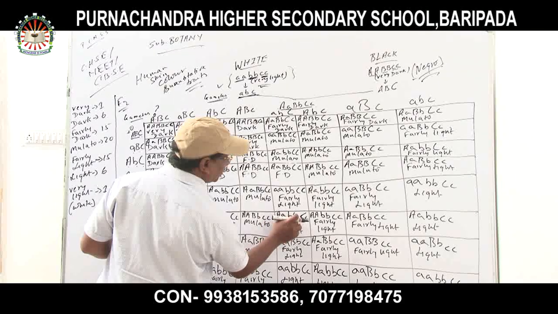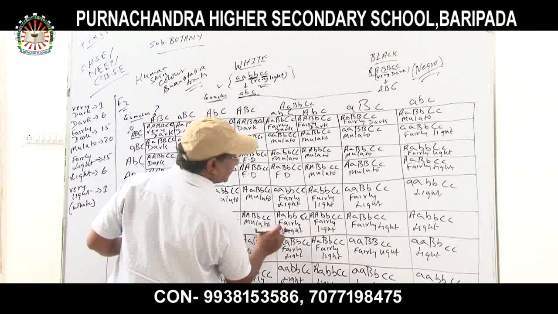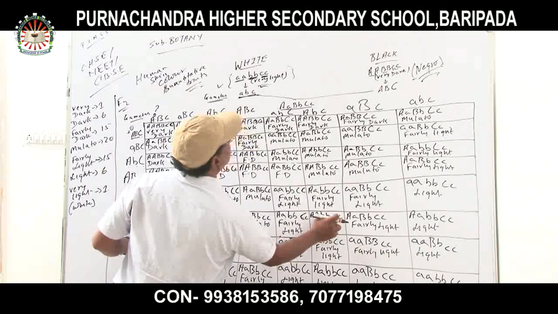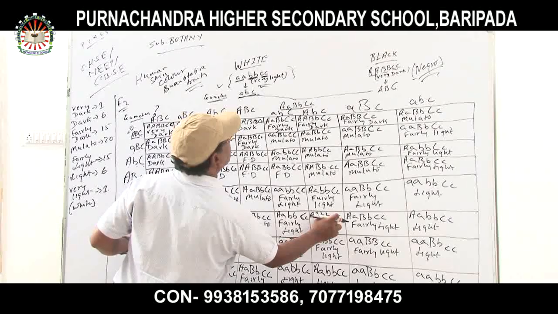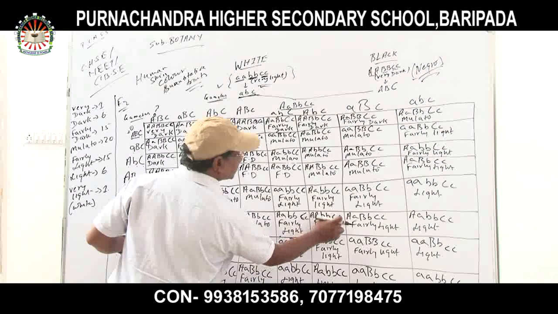Small a, small b, and small c, and capital C. It is forming what? Fairly light. Again, capital A, small b. Now, small c and small c. It is forming what? Fairly light. Why? Because four recessives are there.